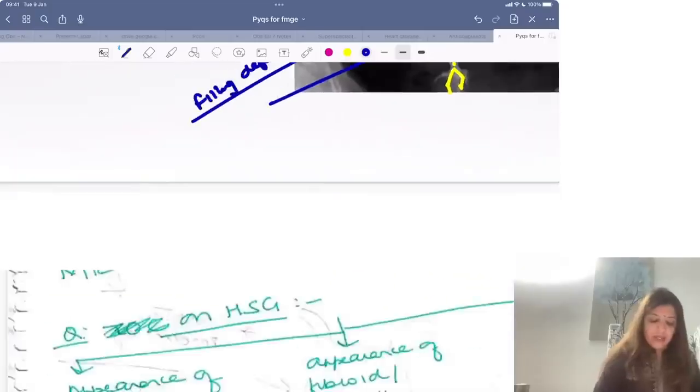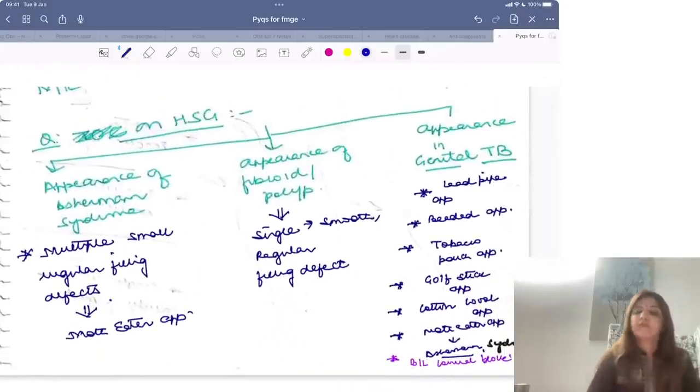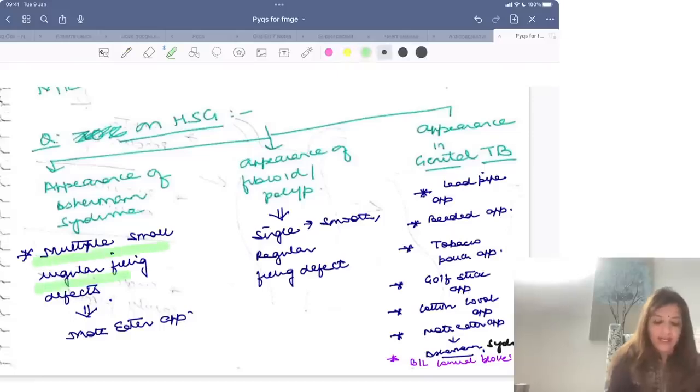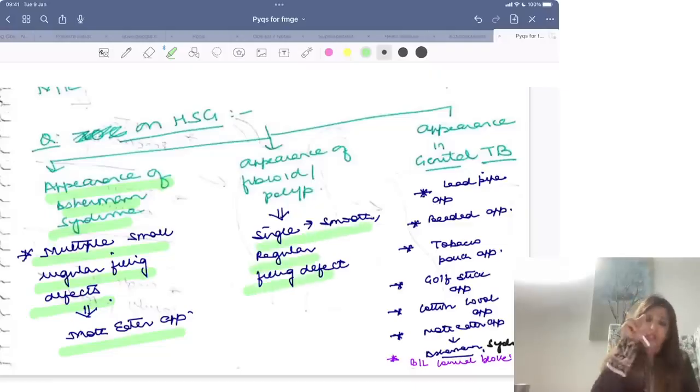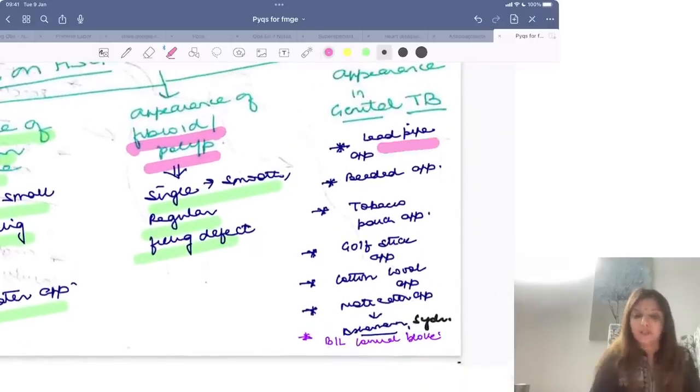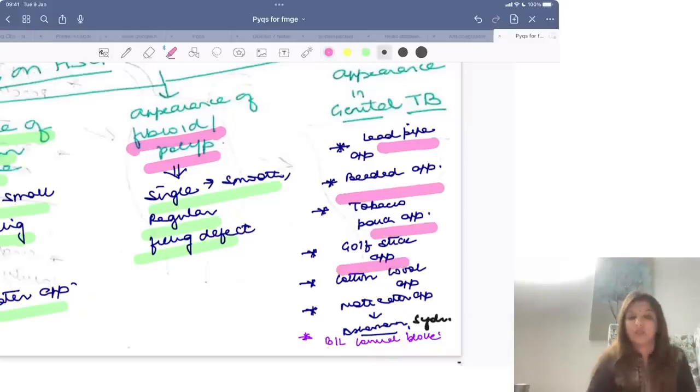So remember, in HSG, if you are getting multiple small irregular filling defects, that is called moth-eaten appearance, then you are dealing with a case of Asherman syndrome. If you are getting a single defect which is very smooth and regular, then that means it's a case of fibroid or polyp, right?